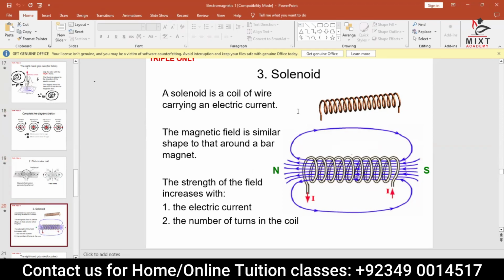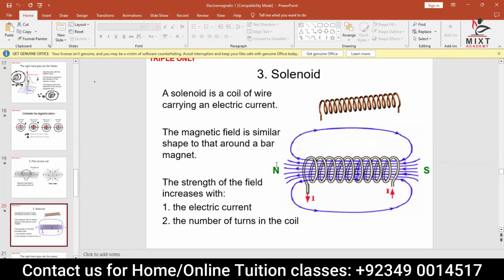But when that same wire is curled like that and current passes through, we have seen that the magnetism increases. So a curled wire in this shape is called a solenoid. Once current passes through the solenoid, the intensity of the magnetic field increases.